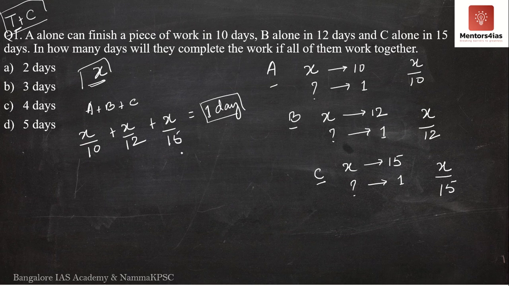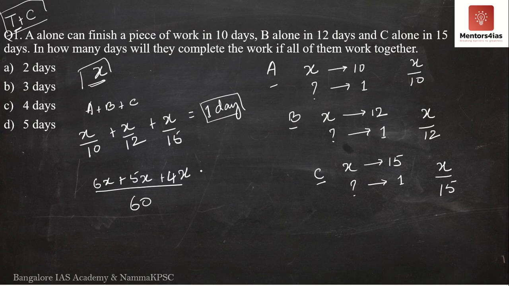So what is this? We have 10, 12 and 15. So once again you will have to take the LCM. Obviously the LCM for 10, 12 and 15 is 60, you can take it as 60 over here. So if you take LCM as 60, 10 sixes are 60, 12 fives are 60 and 15 fours is also 60.